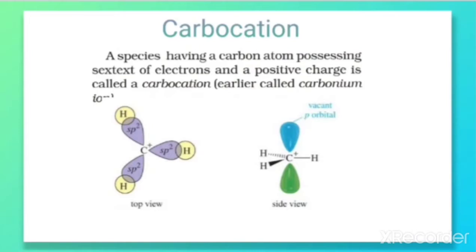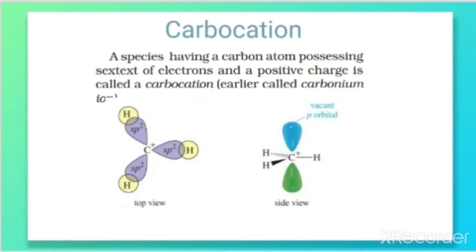But when we look at the side view of the structure, the sigma bond is shown as a bond between carbon and hydrogen, each represented like a line. The remaining carbon orbital remains perpendicular to the molecular plane, and it does not contain any electron.